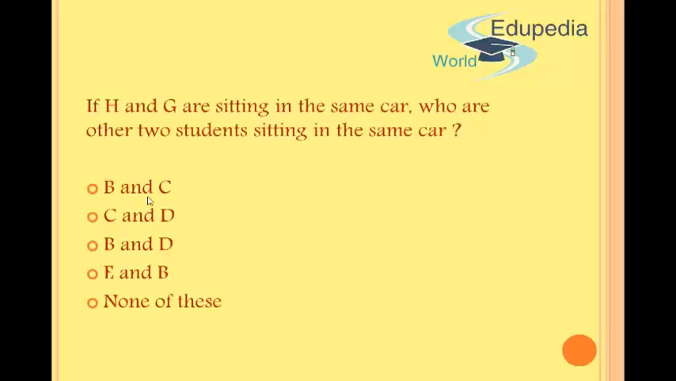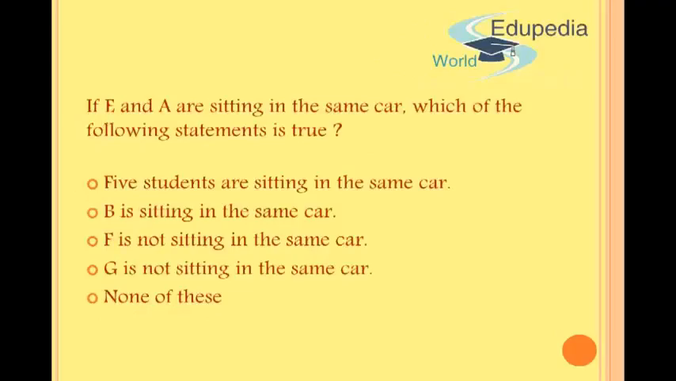So A and E are also not over here. So B and C seems to be a possible combination. Let me evaluate option D, E and D. I see that E is here, but A is missing, and I know that A and E have to sit together. So I'll discard this option as well, and of course, because B and C is a possibility, none of these will be an answer choice. So I'll go ahead and select option A, that is B and C.